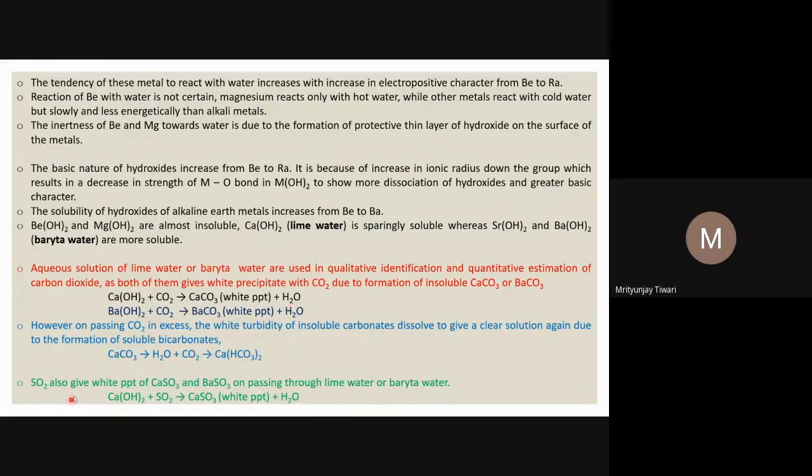Sulfur dioxide, SO2, also gives a white precipitate when it reacts with lime water or baryta water. When you pass SO2 into calcium hydroxide, it forms calcium sulfite, which is a white precipitate. Barium hydroxide also reacts with SO2 gas and forms barium sulfite, also a white precipitate.